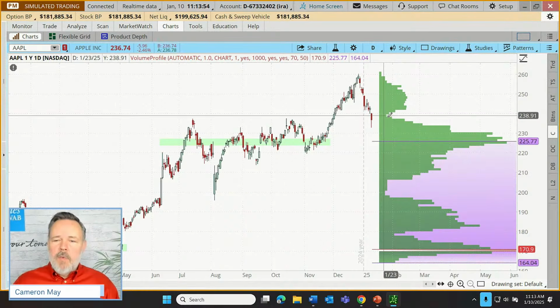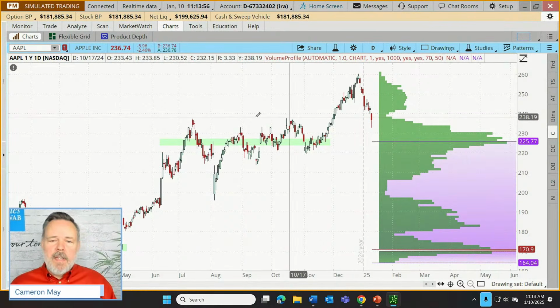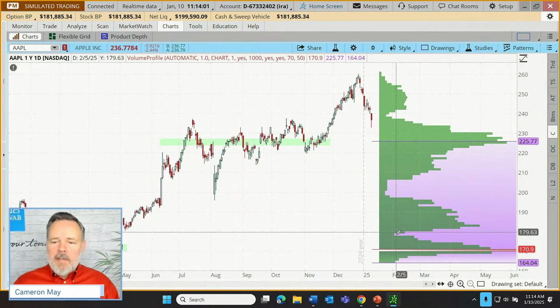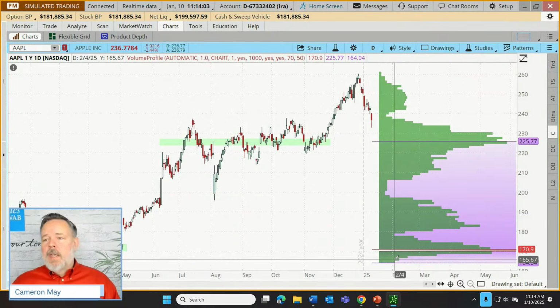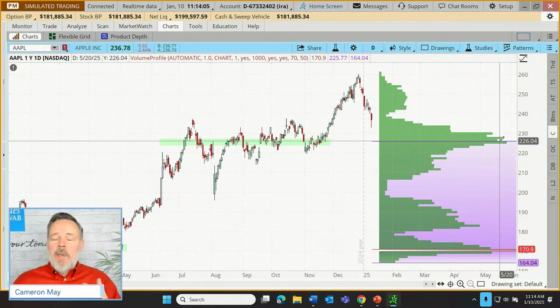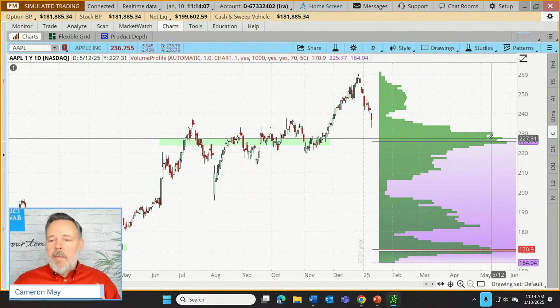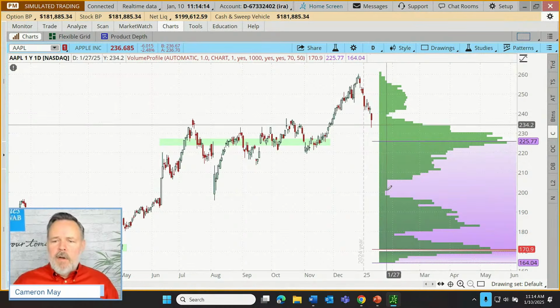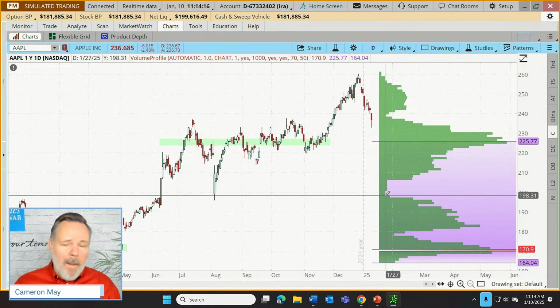This is where there just wasn't much volume net for the time frame of the chart that was traded here, and in this case here, or here. So we have high volume areas and low volume areas. High volume areas are commonly referred to as nodes or volume nodes. Low volume areas are just low volume areas.